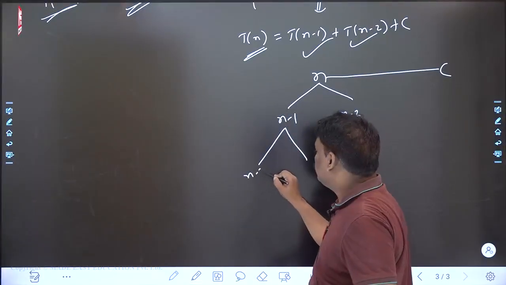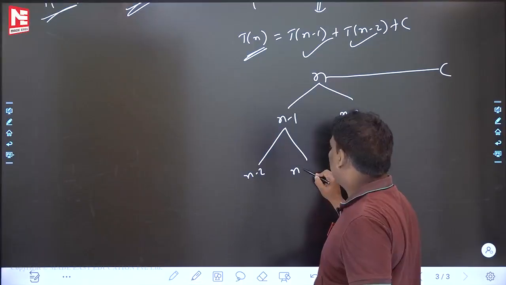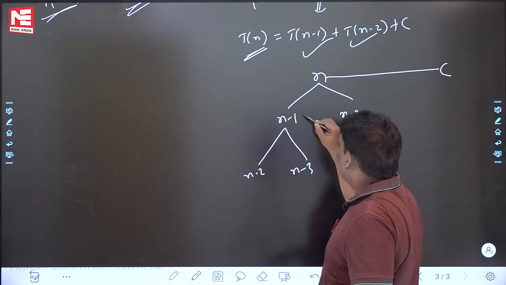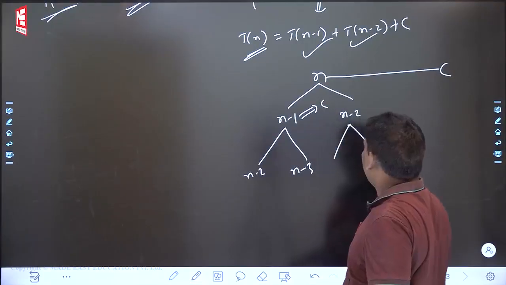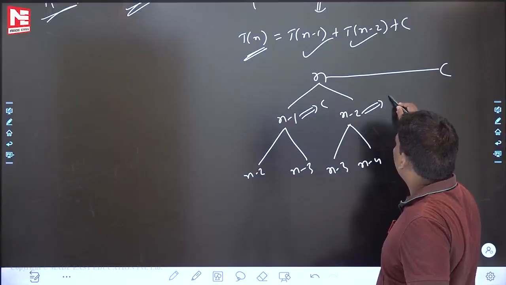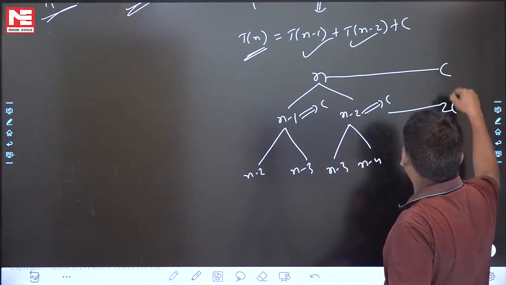Minus 1, n minus 2. This is minus 2, right? For this one, minus 1. For this one, minus 2. Right? It will take C time. This is also the same. Minus 1, minus 2. This is also C time. C plus C, 2C. First level, second level differ.